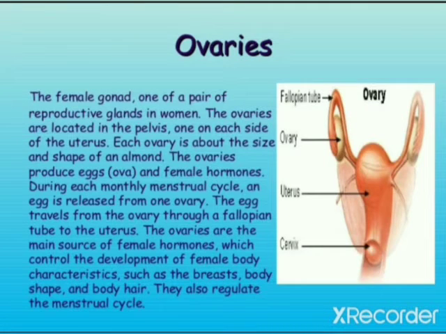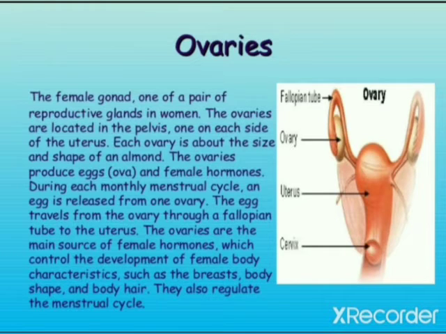Now, ovaries, the female gonad, one of a pair of reproductive glands in women. The ovaries are located in the pelvis, one on each side of the uterus. Each ovary is about the size and shape of an almond. The ovaries produce eggs or ova and female hormones. During each monthly menstrual cycle, an egg is released from one ovary. The egg travels from the ovary through a fallopian tube to the uterus.